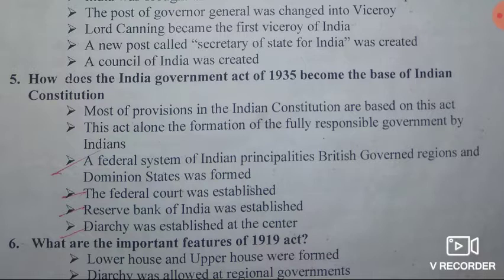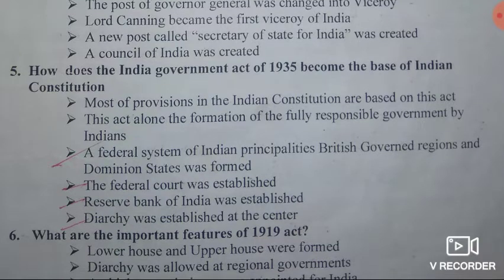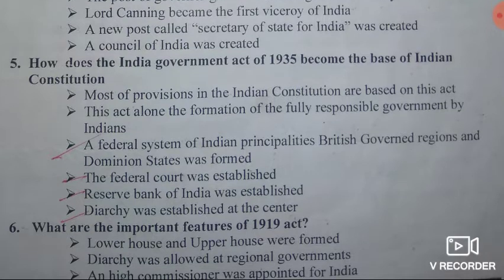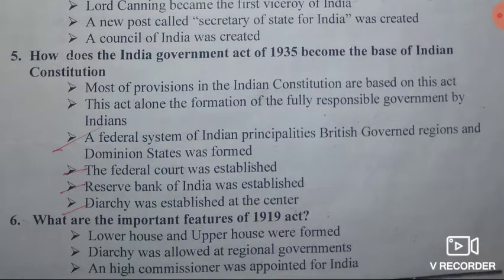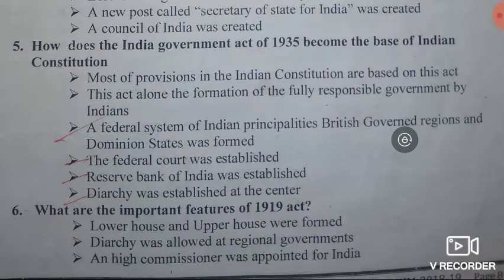Then third point, a federal system of Indian principalities, British government, regions and dominant states was formed. Then fourth point, the federal court was established. Then fifth point, Reserve Bank of India was also established and dyarchy was established at the center. So this is about the Indian Government Act of 1935, isn't it?